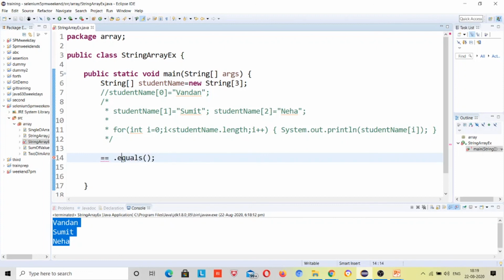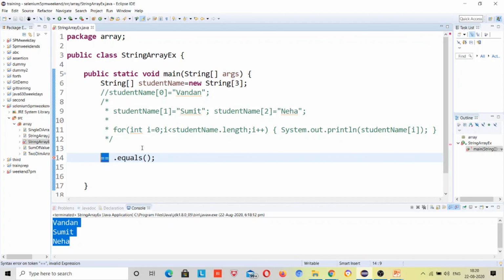This method compares the content, right? And this one compares the reference, right? But when will it compare the reference? If the reference is applicable, right? Suppose if the new keyword is not used, we have defined string name is equal to Vandan, so there is content, not a reference, assigned. But if we are declaring like this, string name is equal to new String and inside the parenthesis Vandan, so